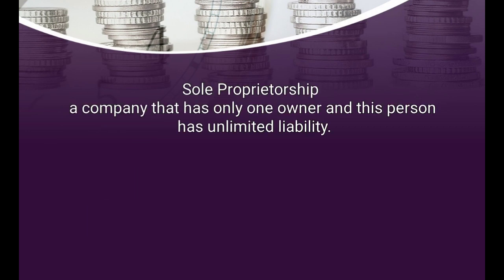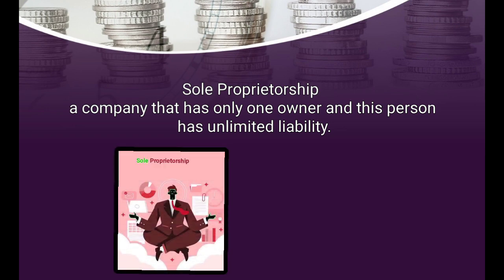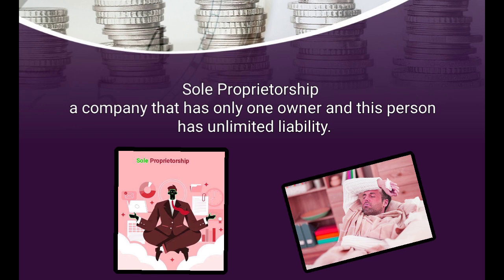Sole proprietorship. A company that has only one owner, and this person has unlimited liability. This means they are fully responsible for the company's losses and profits. If there's a local restaurant owned by one person and you want to sue the restaurant, you can sue the owner personally and try to take their possessions.